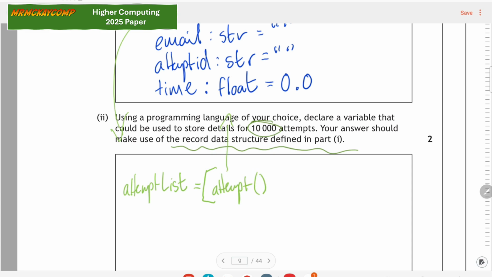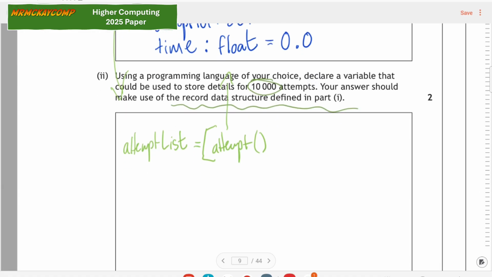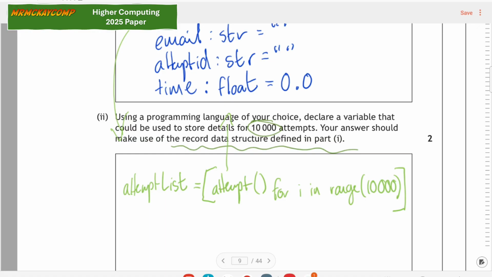A pair of empty brackets means that we're creating a new attempt record. And we are going to do that 10,000 times. So for i in range 10,000. And then close off the square brackets. Now, there are different syntaxes that people have used that occasionally you can get all of the marks for, but it's quite easy to fall into a trap of getting one or zero of the marks, whereas that way is going to make it more likely that you're going to get your mark.